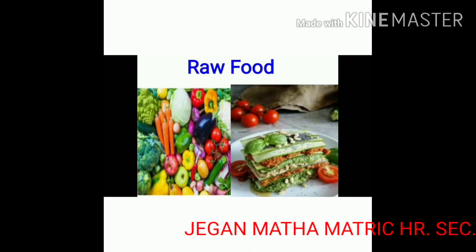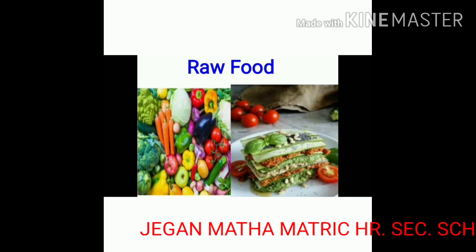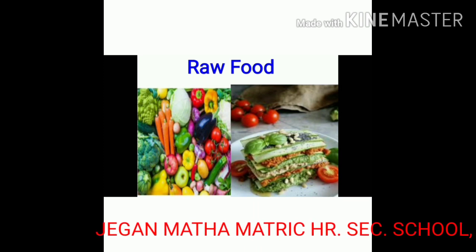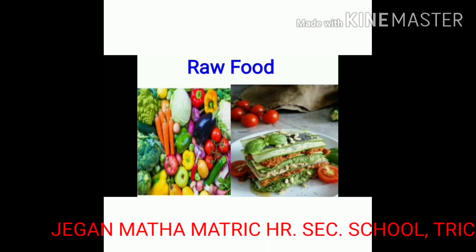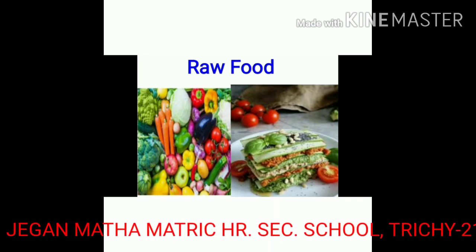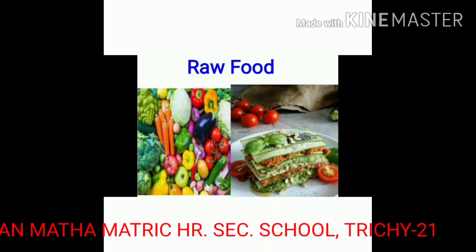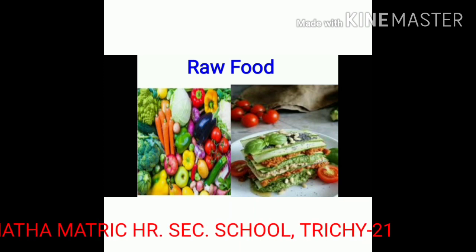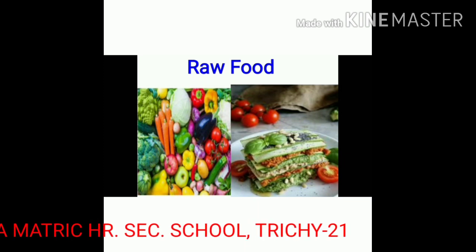Food that we eat directly without cooking is called raw food. We eat fruits, some vegetables, tubers and nuts in the raw form. Some pulses and cereals are also eaten as raw food. All raw food must be washed with clean water before eating. Some of the raw food items are given in the picture. These are the examples of raw food.